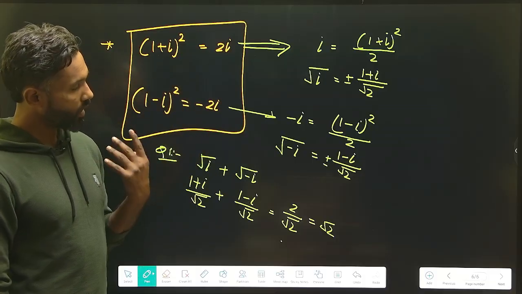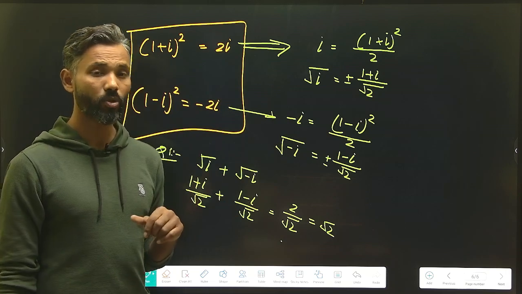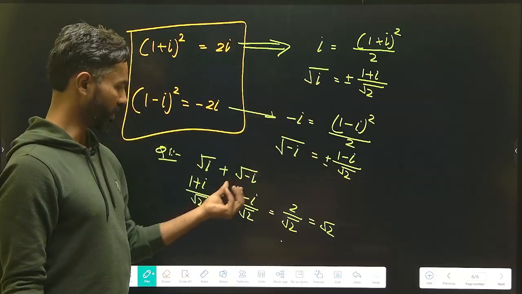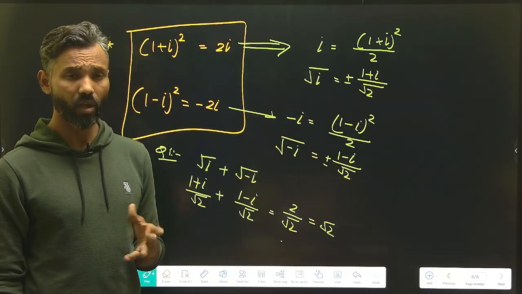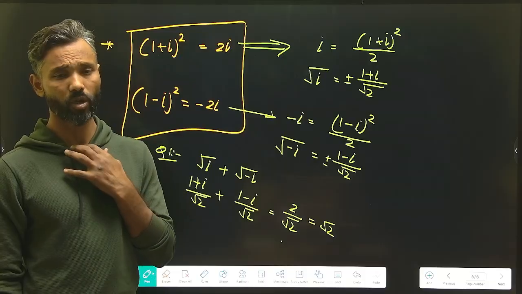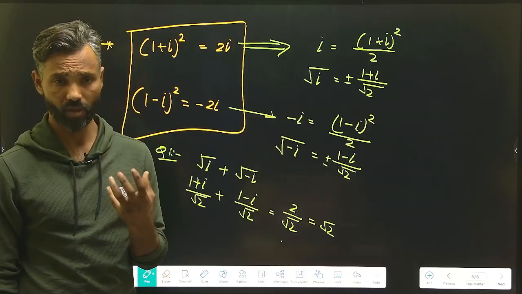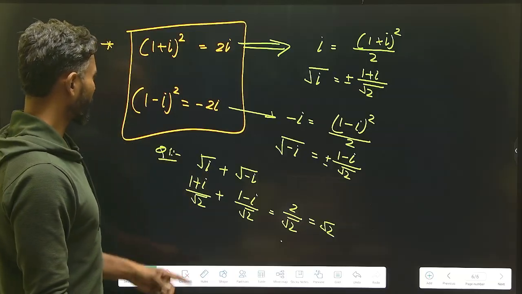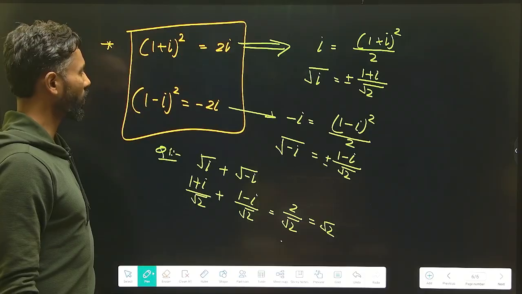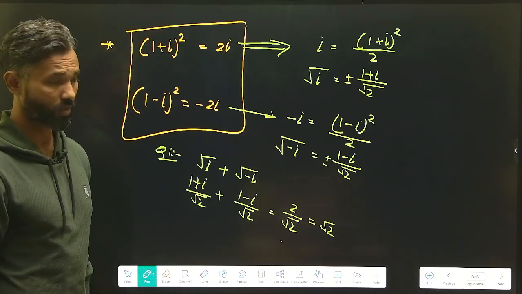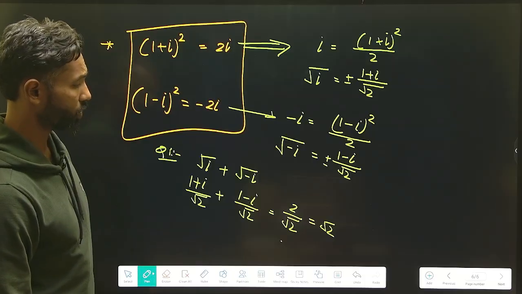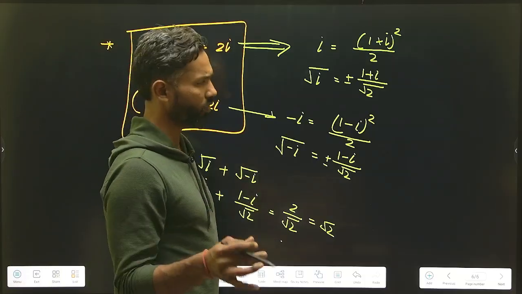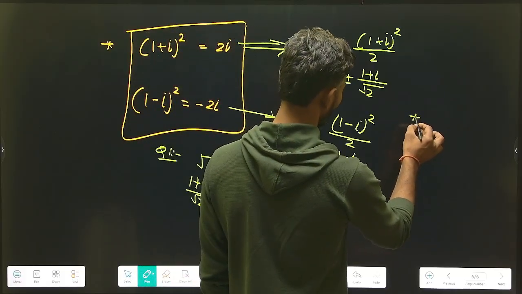Now if any student wants to save time during the examination, he has to memorize these values directly. These are very common things to remember, to keep within the brain. Now we are moving forward, and we have discussed the values of (1 plus iota) whole square and (1 minus iota) whole square. Now we have to know a few more things over here, and these are the direct algebraic formulas. So always remember that.